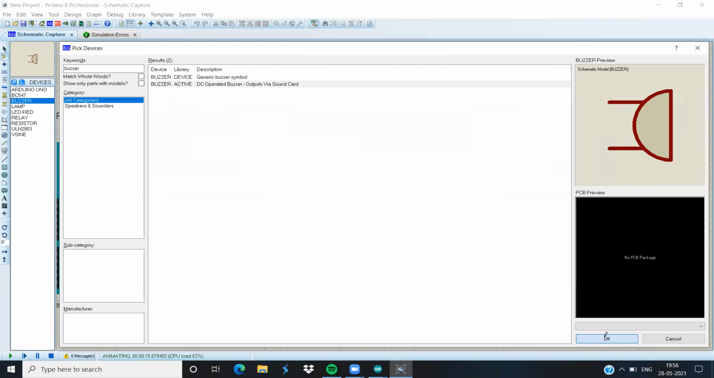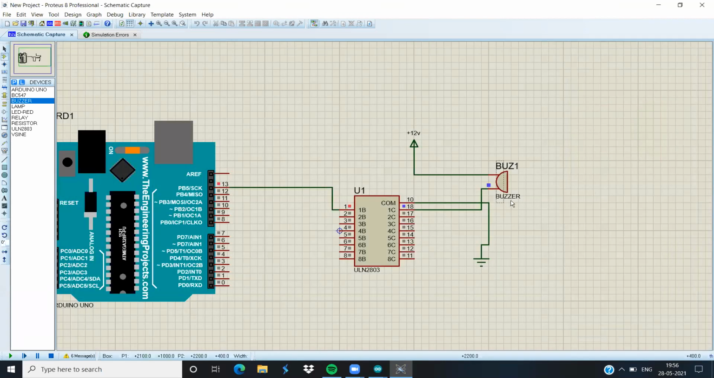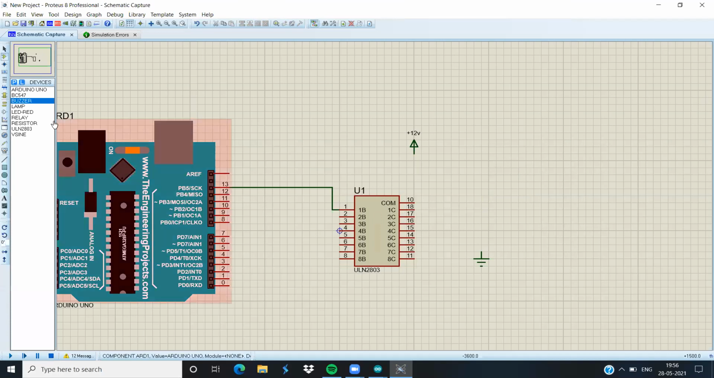So this is one method, and in Arduino we have some special functions for buzzers only. Those functions are tone and noTone. That I will tell you tomorrow. So there are two functions, tone and noTone. I'll just explain what those two functions do.